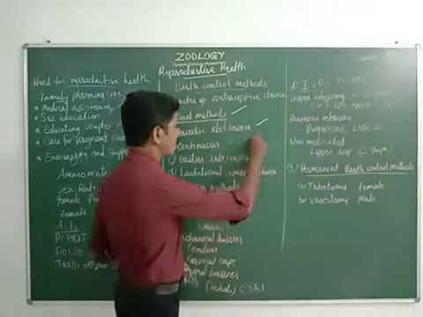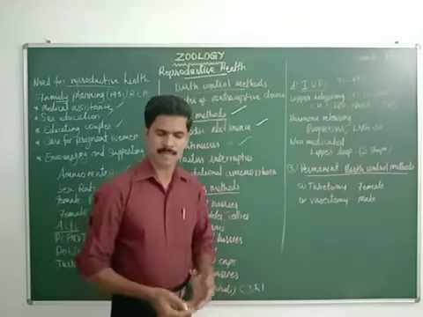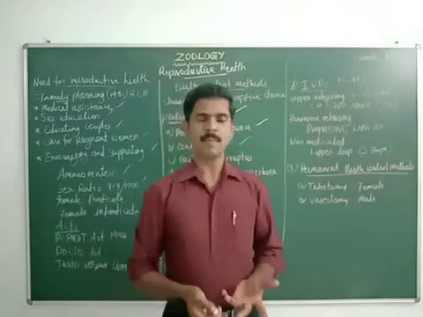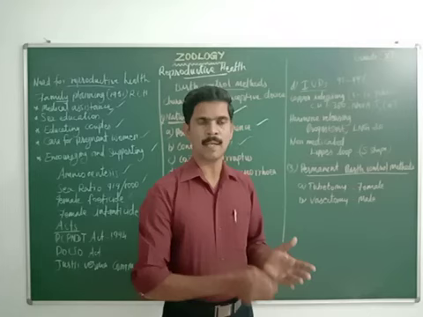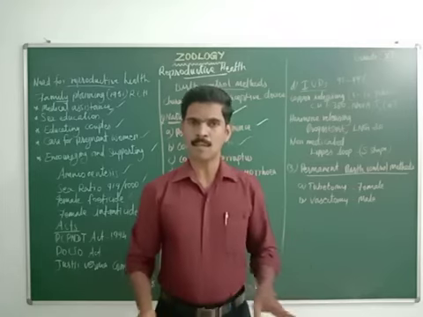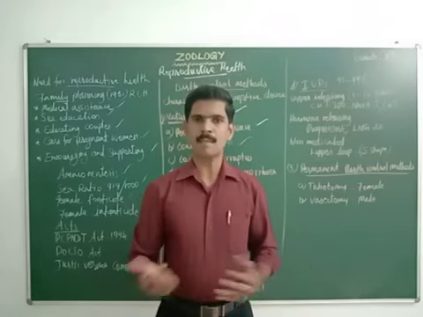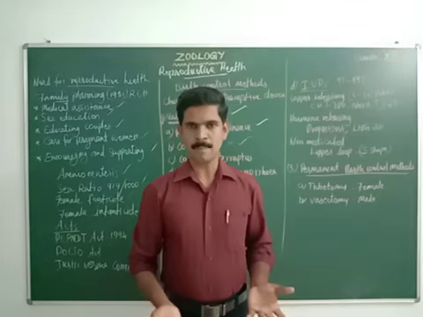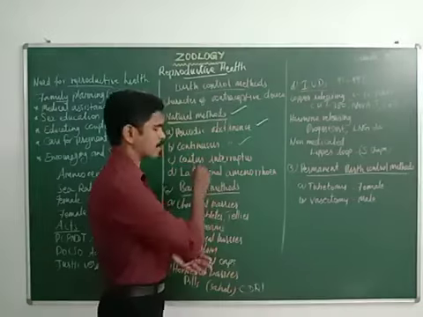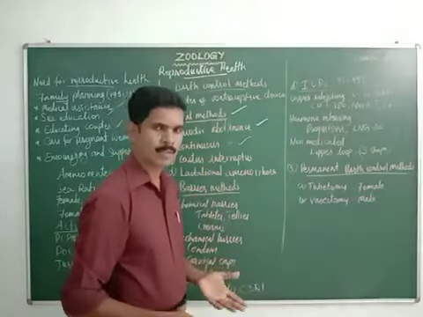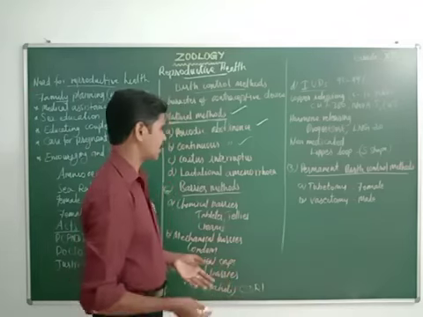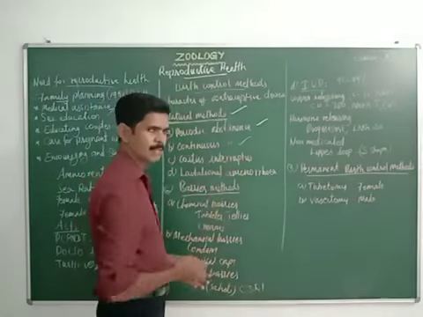Then next one is continuous abstinence. Continuous abstinence is a very simple method. Both the male and female partners will not involve in sexual activities for many days. Understand? That is the meaning of continuous abstinence. Continuously they will not involve in coitus or sexual activities.